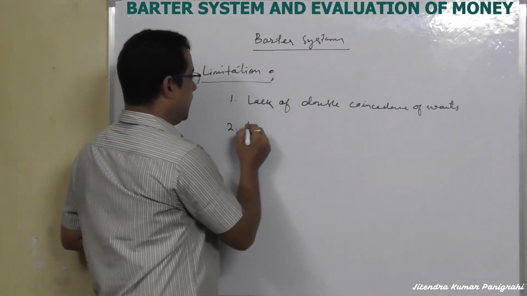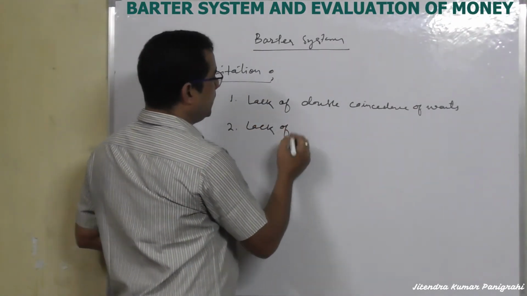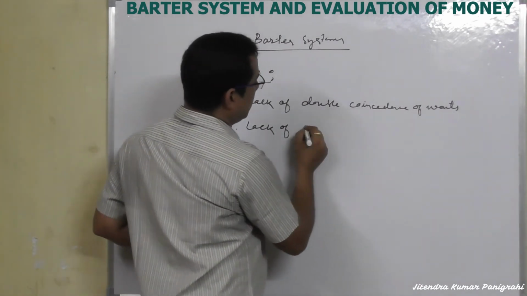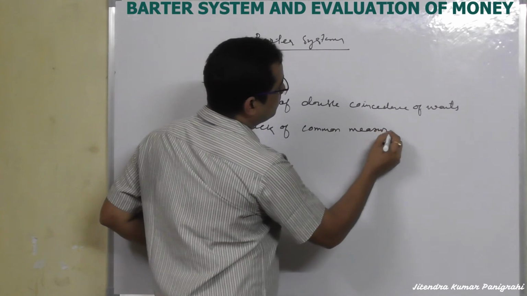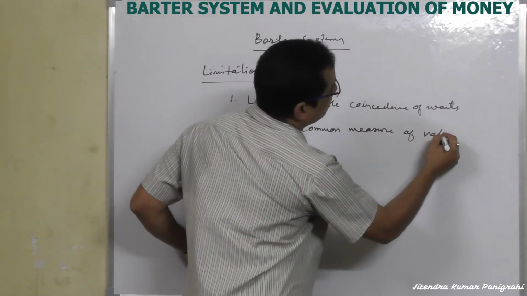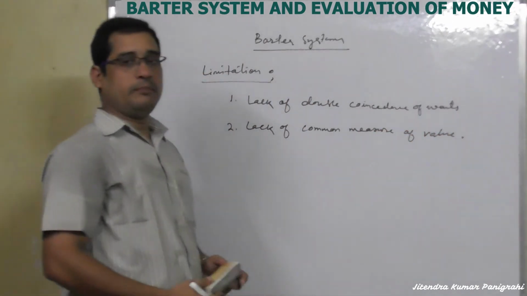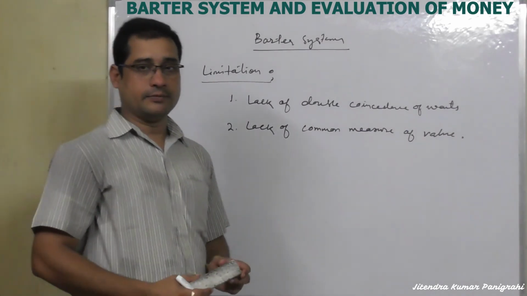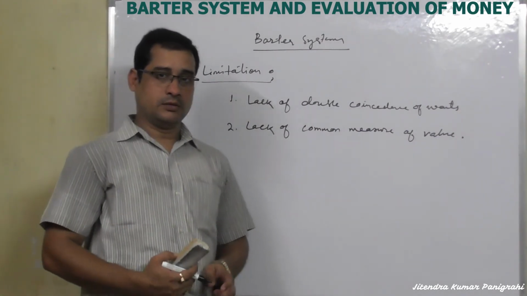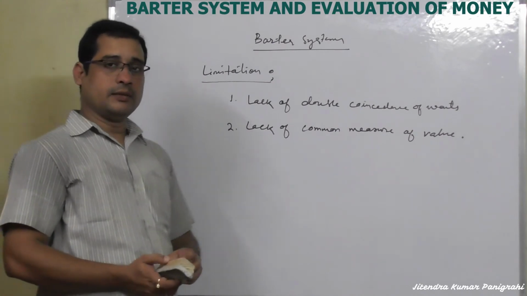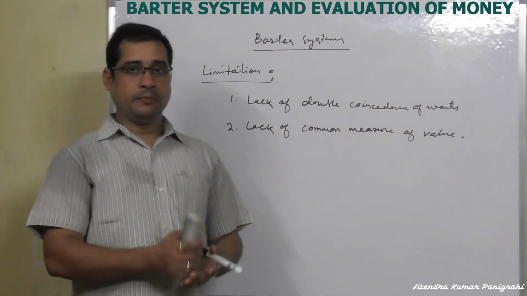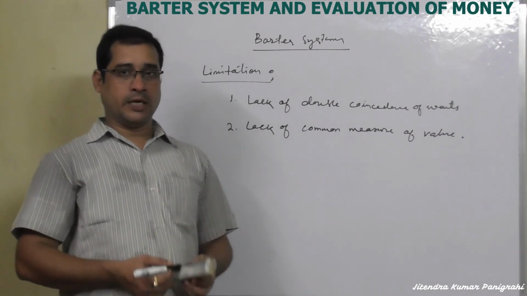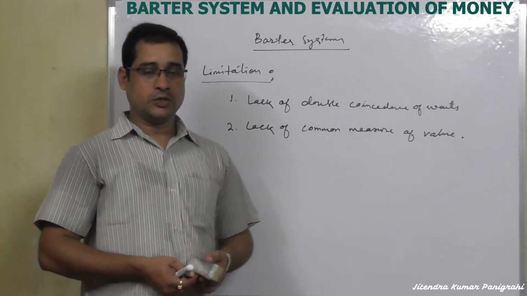Number two, lack of common measure of value. We cannot measure all the items in one unit. Suppose there are different types of products, solid products, liquid products, gaseous products, and different types of services.